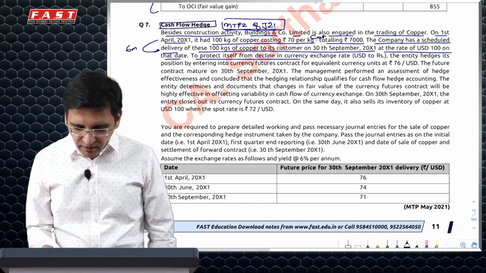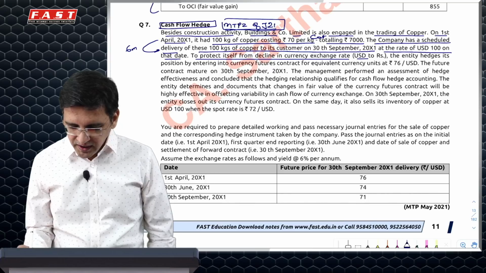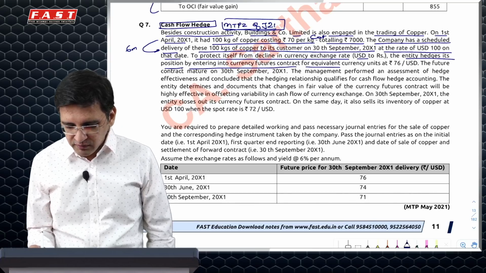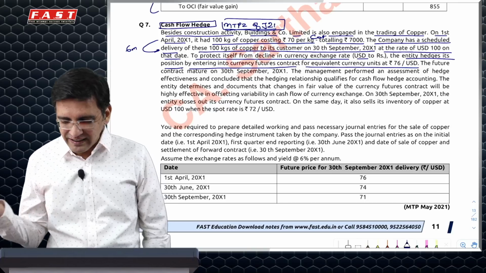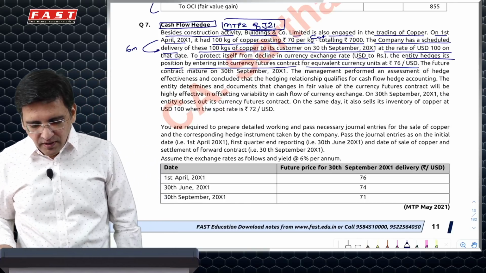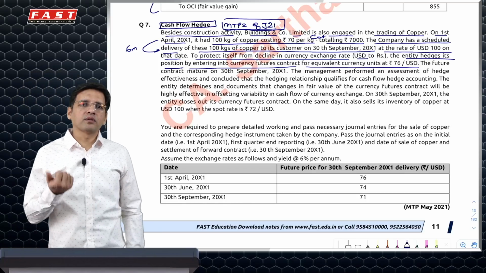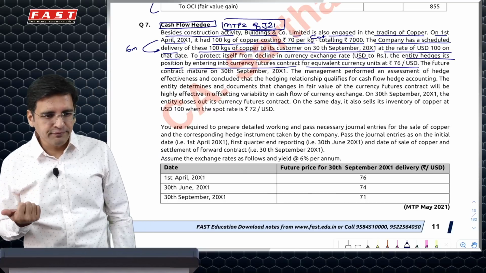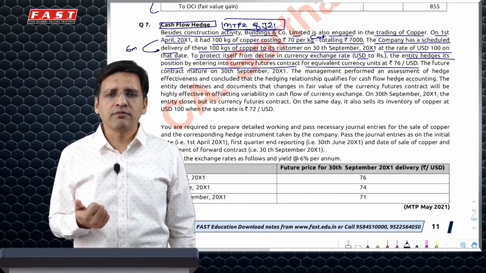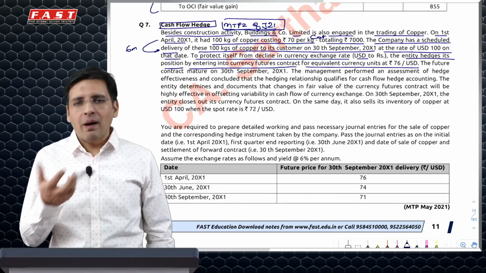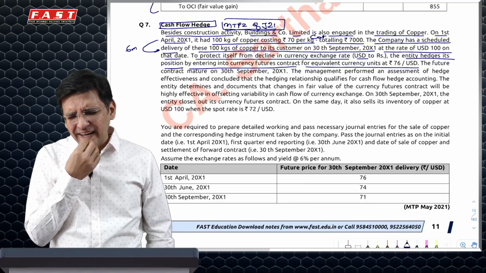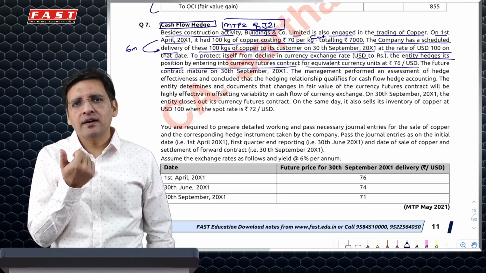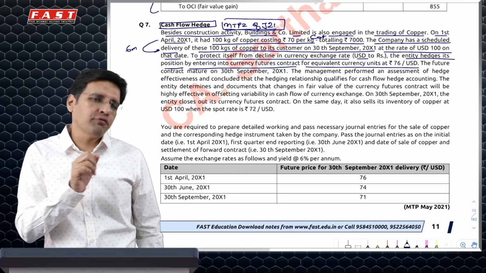To protect itself from decline in currency exchange rate, the entity hedges its position by entering into future contract for equivalent currency unit at 76 rupees per dollar. So simple case, I am going to make an export after 6 months. So it's kind of an unrecognized firm commitment or a highly probable transaction. And in this case, I am selling it at $100 and here I have taken a forward.